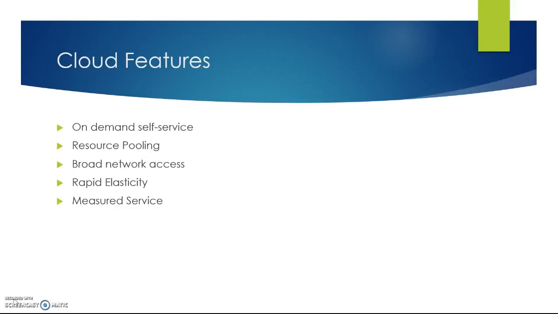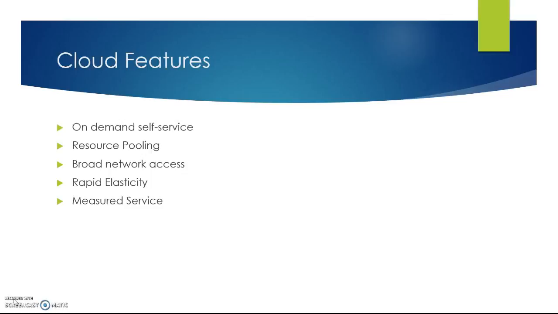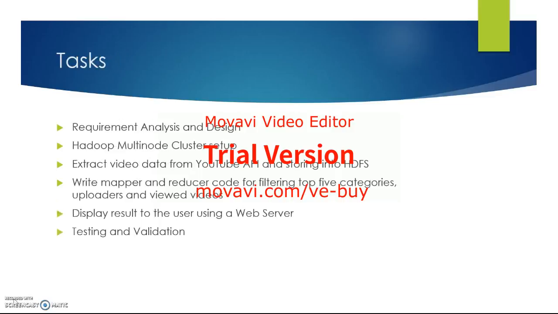Rapid elasticity. In our application, the capabilities available for provisioning often appear to be unlimited and can be appropriated in any quantity at any time. That is, we can increase the number of nodes at any time. Measured service. Resource usage can be monitored, controlled, and reported, providing transparency for both the provider and consumer of the utilized service. Currently, our service is not commercial, but it can be made a measured service as well.